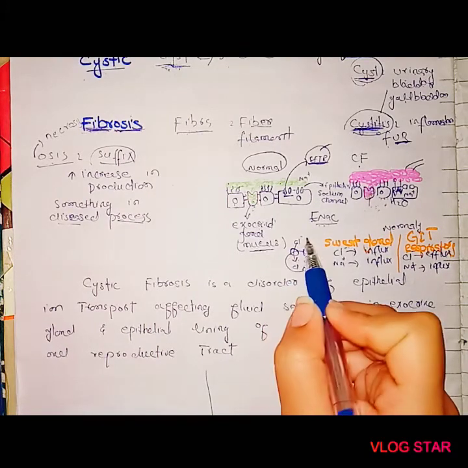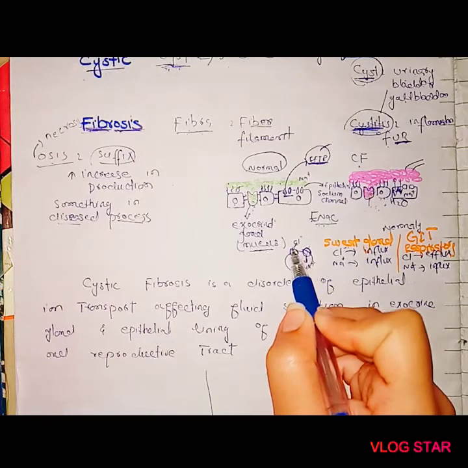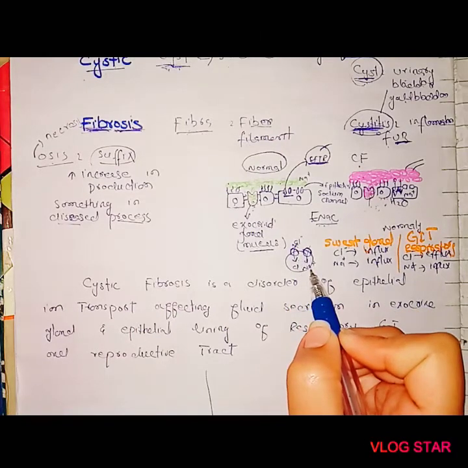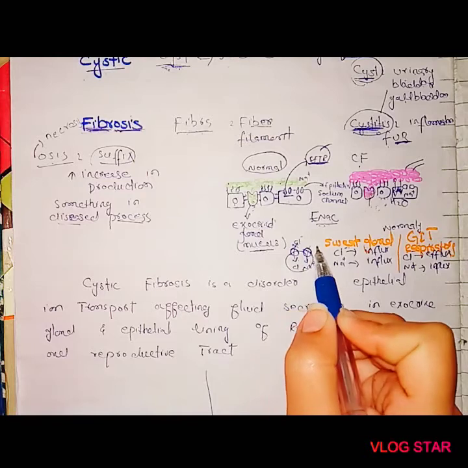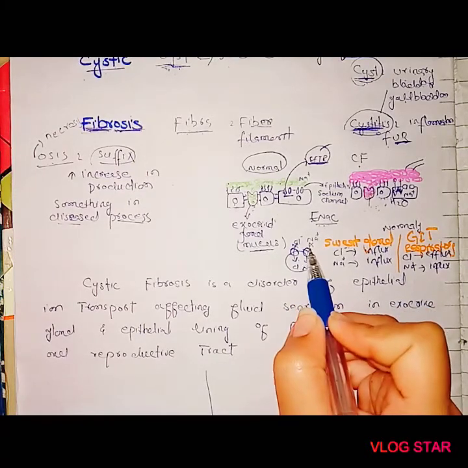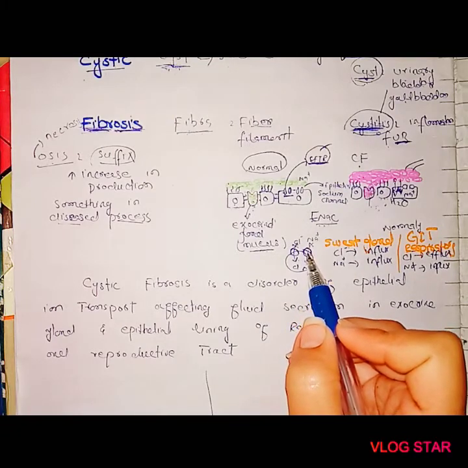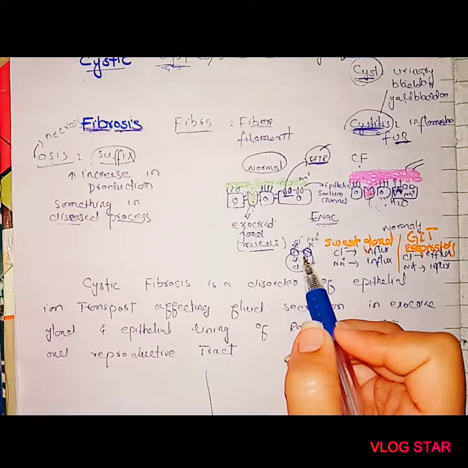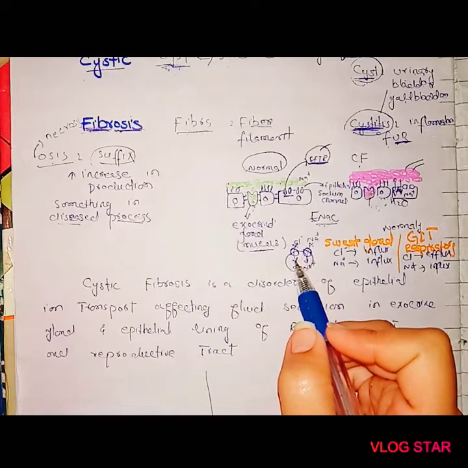But in cystic fibrosis the function of CFTR is lost, so chloride remains outside the cell. Similarly, ENaC is not influenced by the CFTR channel, so sodium also remains outside. The net result is that the sweat produced is much more salty than in the normal situation. I hope it makes sense.